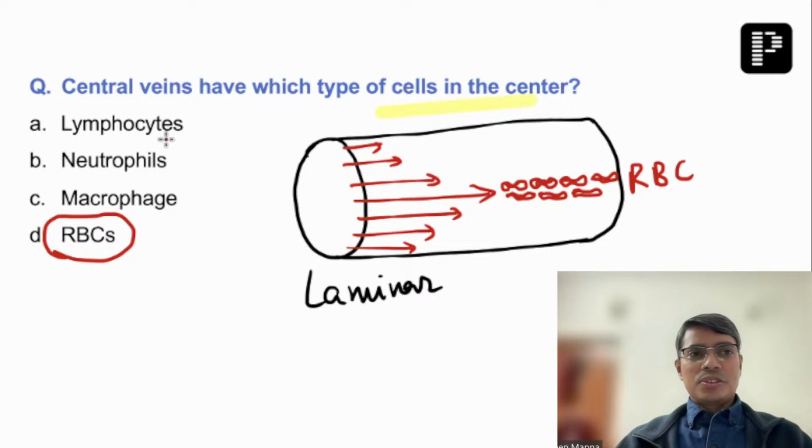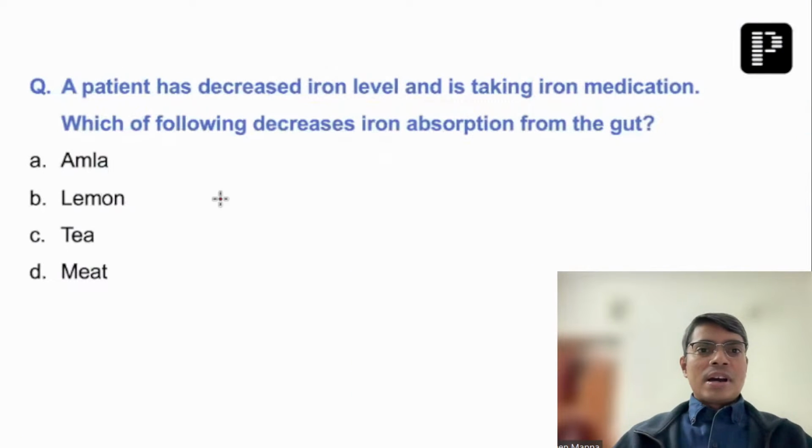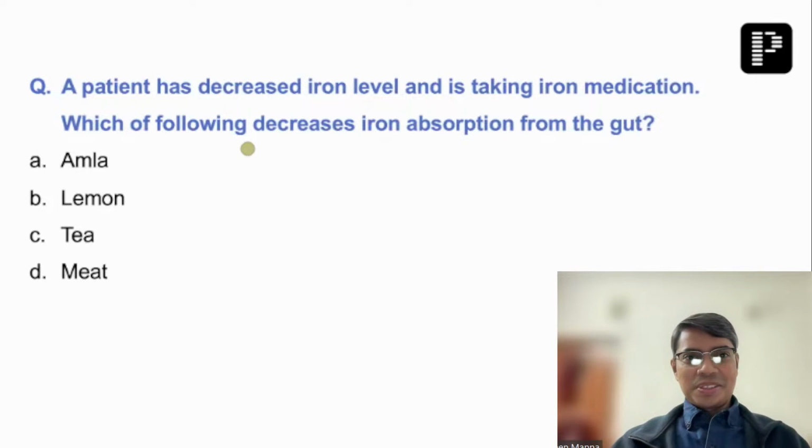If you think of this question also, you'll be able to answer, because the RBC numbers are very, very huge and the velocity of the blood flow is maximum at the center. So most of the RBC will aggregate at the central stream, right? So this is the RBC answer. Now another question. This question is a little bit of a different type of question. See, this is a very common thing, that a patient has decreased iron level and is taking iron medication, which of the following decreases iron absorption from the gut?